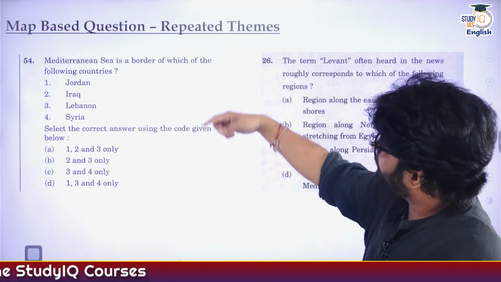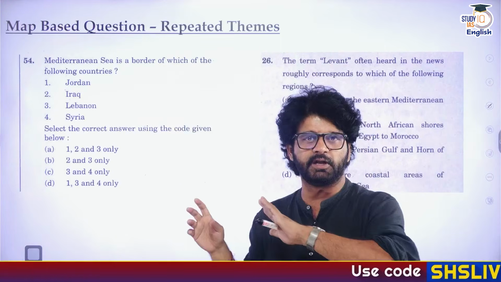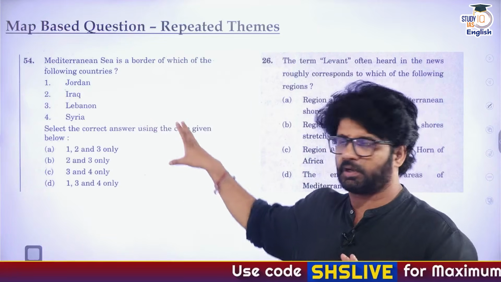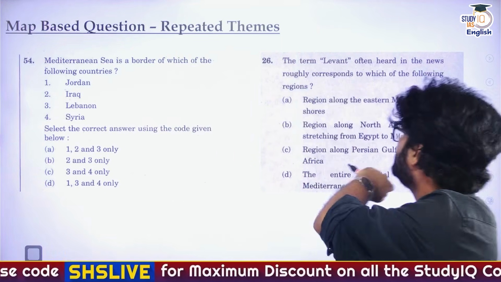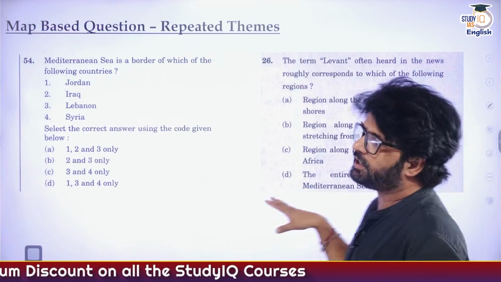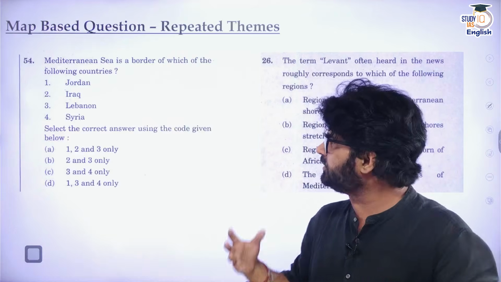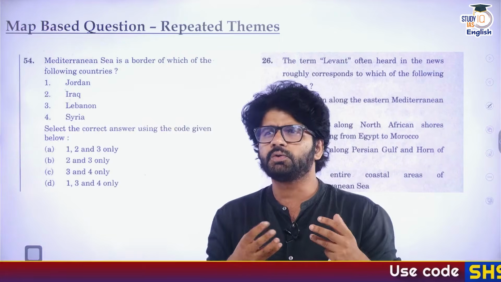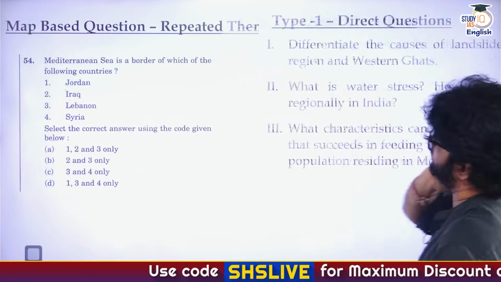So the Mediterranean Sea, if you see world geography, this Western Asia, which they call the Middle East, is a very important region. You have to have an atlas and locate these regions, the Levant region. So there is a repeated theme here: West Asia, Mediterranean Sea, Asian countries bordering the Mediterranean Sea. These are the most common, most repeated themes on which UPSC has asked a lot of questions.